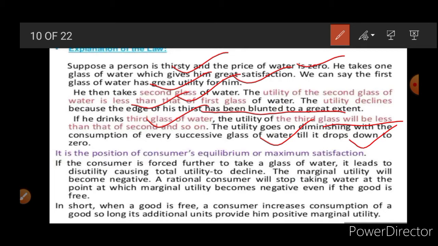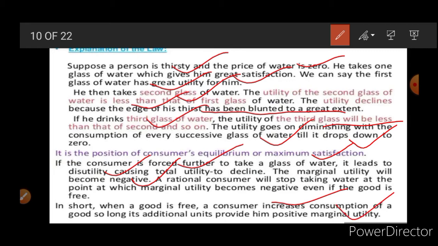So this is the position of the consumer at maximum satisfaction. If the consumer is forced further to take one more glass of water, it leads to disutility. A person who has been drinking glasses of water continuously, three of them, cannot drink a fourth glass of water. If you force him, it is going to create disutility. Disutility means just the opposite. He is going to feel unrest. Maybe there will be vomiting, such type of problem. After that it becomes negative. So in short, when a good is free, a consumer increases consumption of the good so long as each additional unit provides him